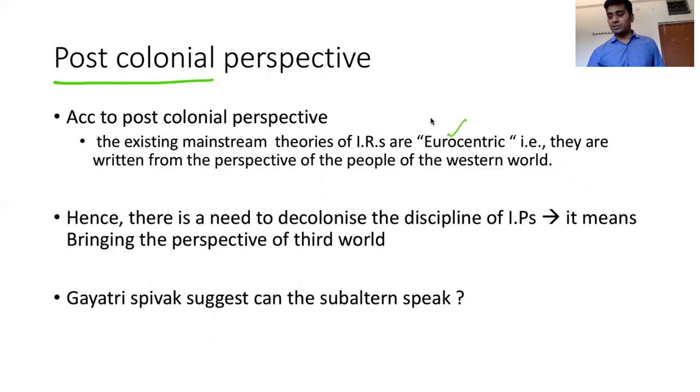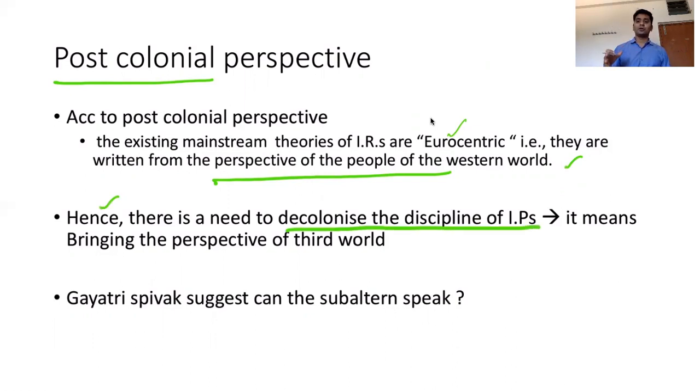They are written from the perspective of the people of the Western world, and they have neglected the perspectives of the Eastern world. As a result, this school has emerged. Hence, there is a need to decolonize the discipline of international politics from that of the West. It means bringing the perspective of the third world.